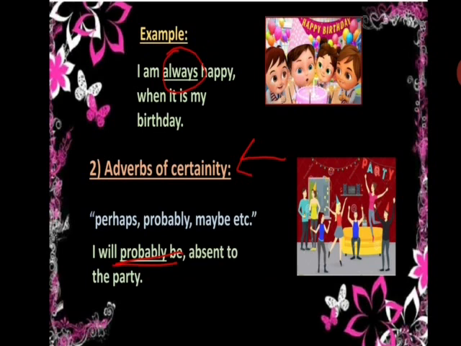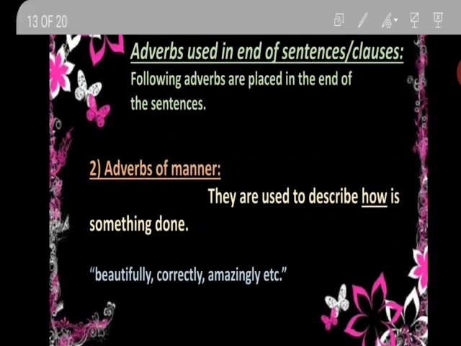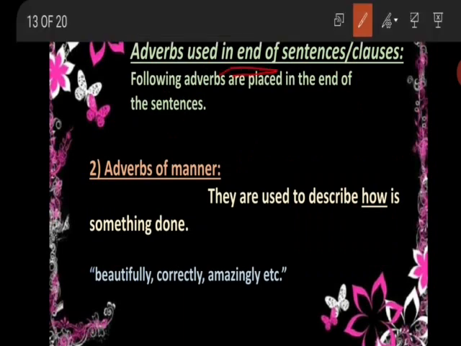Now let's talk about the last position or last placement of adverbs, which is at the end of the sentence. So which adverbs are used at the end of the sentence? Adverbs of manner. Adverbs of manner describe how something is done, or you may say the words which describe the action are beautifully, correctly, amazingly. These are some words which describe the manner of an action.